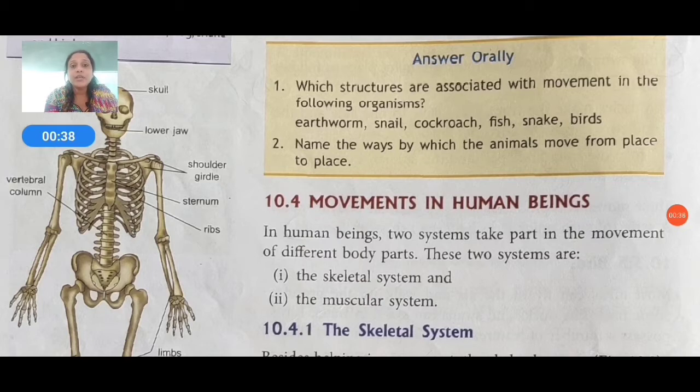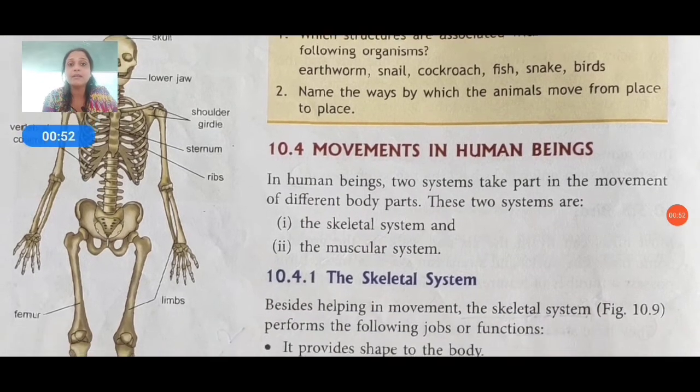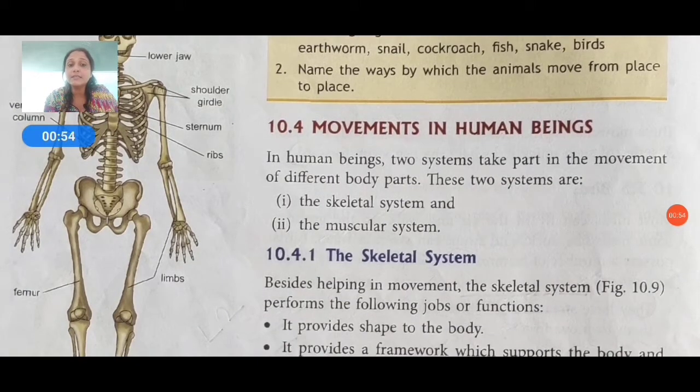You also have a figure in your textbooks. You can see here the figure is available: skull, lower jaw, shoulder, ribs, limbs, and other body parts. In the skeletal system, you can see all these body parts help the human being to move from one place to another place. The skeletal system, besides helping in movement, also performs different functions.